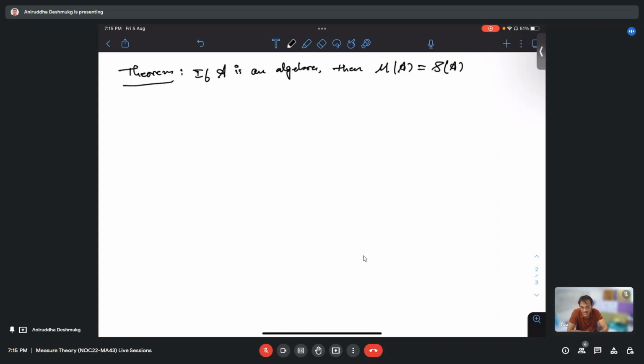So you are talking about the result I have written: if A is an algebra, then the monotone class generated by A is equal to the sigma algebra generated by A. While proving it, we take L of F, fix some set F from the monotone class and collect all the possible sets such that F union A belongs to M of A. So it shows closure under unions.